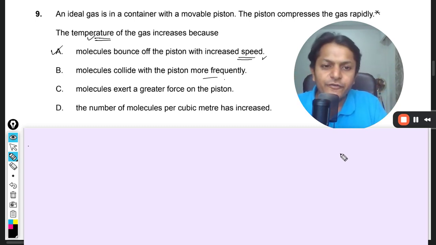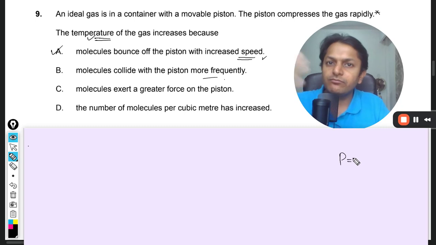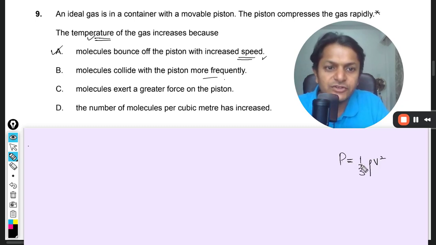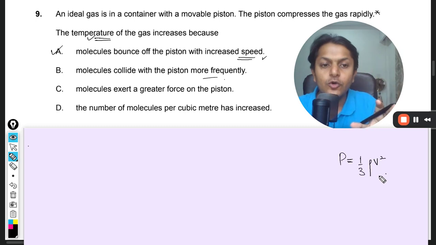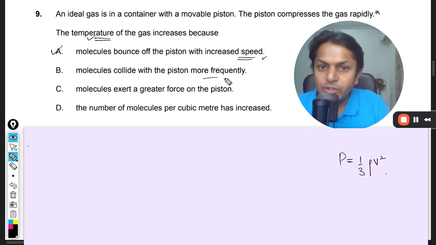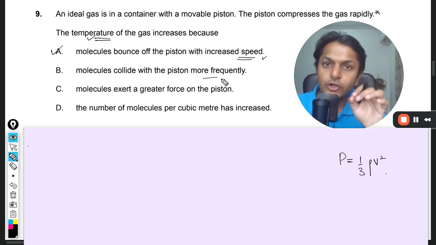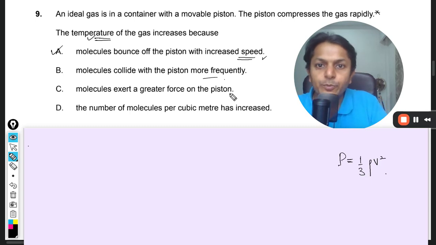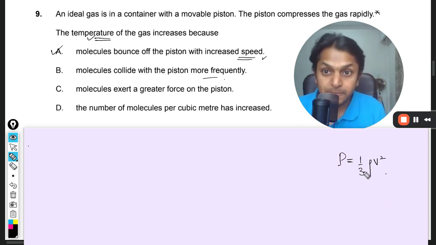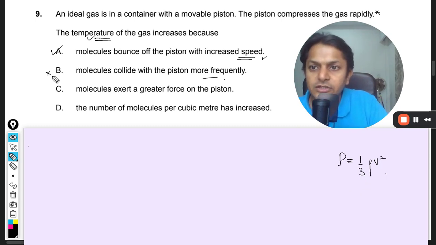Because from the ideal gas theory, what we have is 1/3 rho V square. That is the formula for the pressure. And you can see that there is nothing there for frequency or the time of the collision, that is not required here. So pressure is also not connected with the frequency. So B is not the right answer.